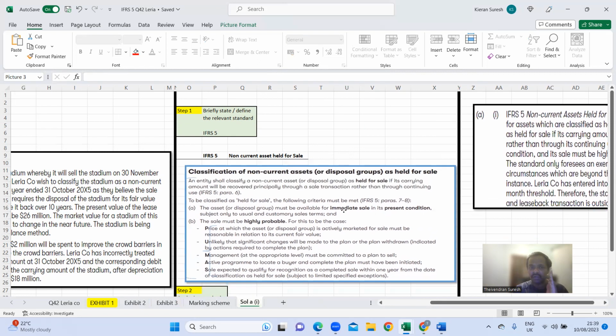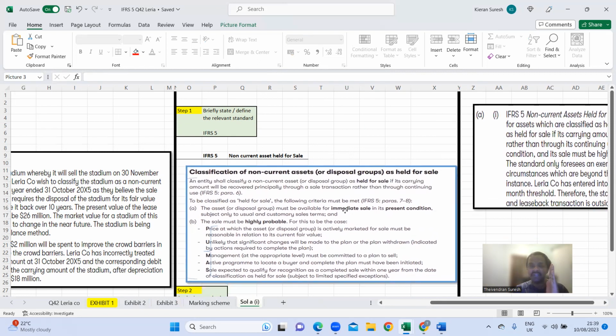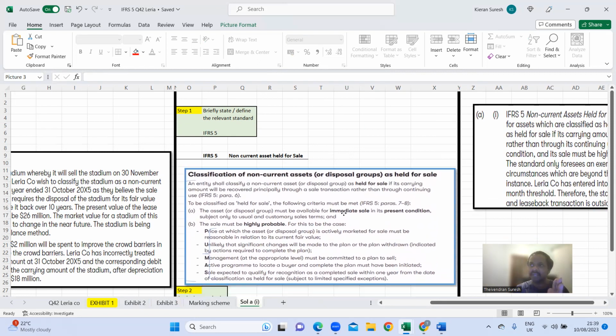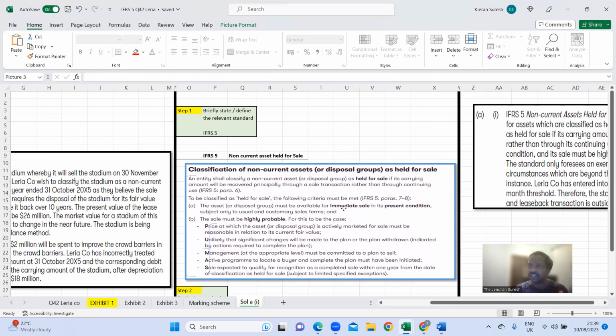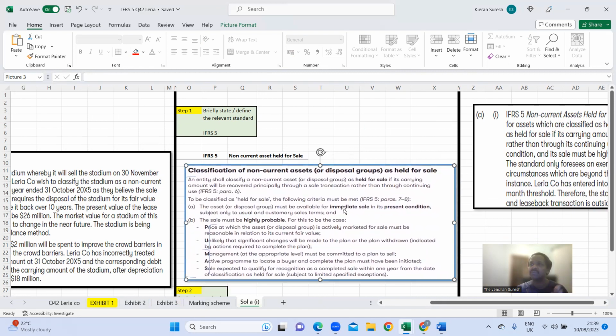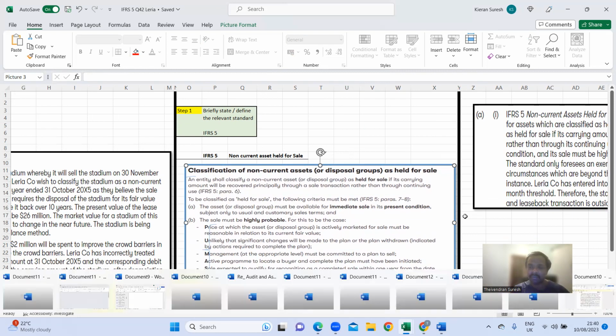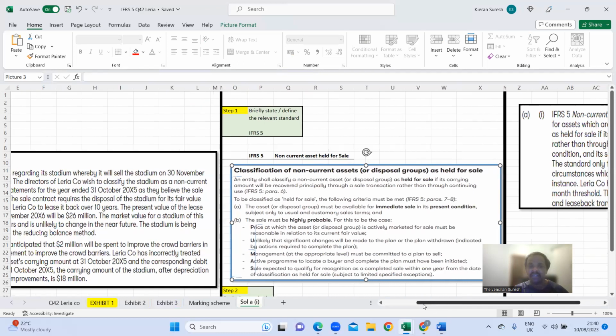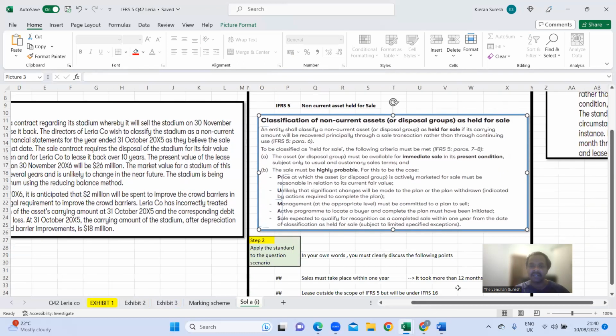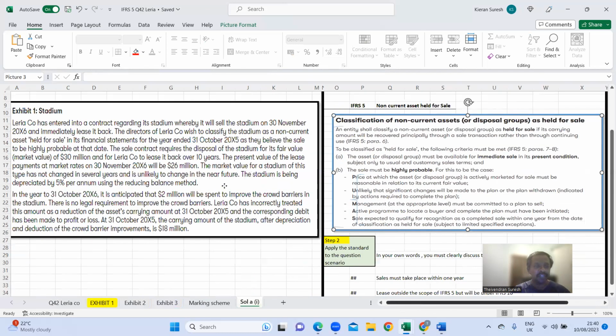Have one set. When you start a standard, you're going to briefly define what you learn. That's the first step, right? So whatever the question on IFRS 5, your first step is going to be the same answer. So it's much easier if you have that kind of preparation. The second step is where we need to apply the standard. When you apply the standard, we just need to read the question requirement.